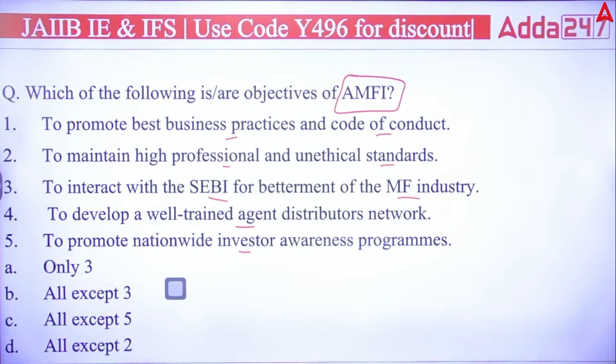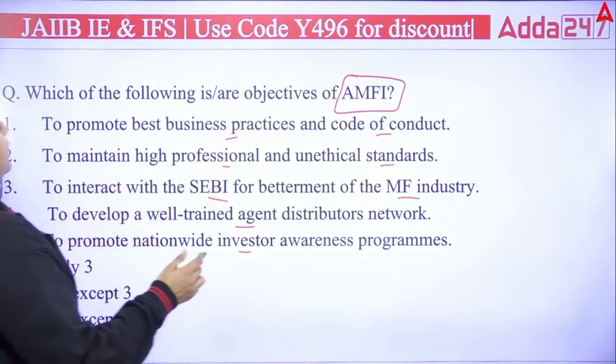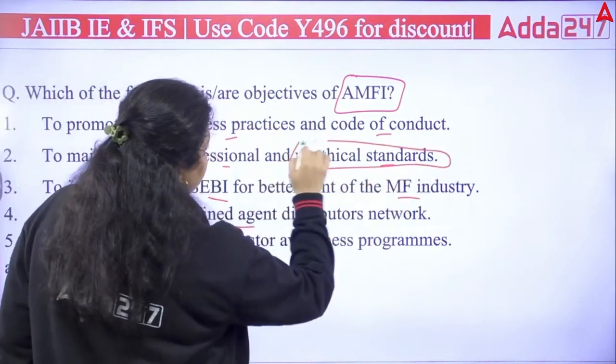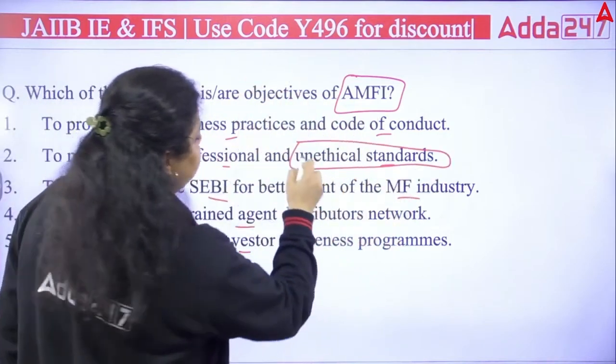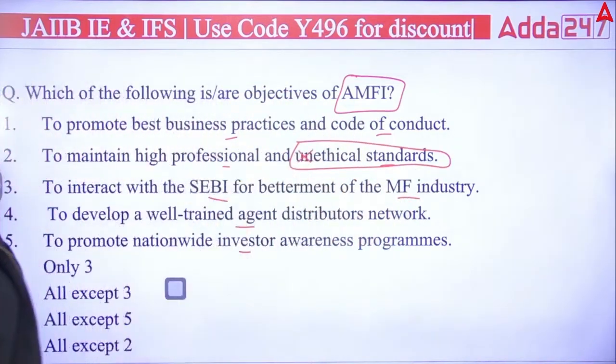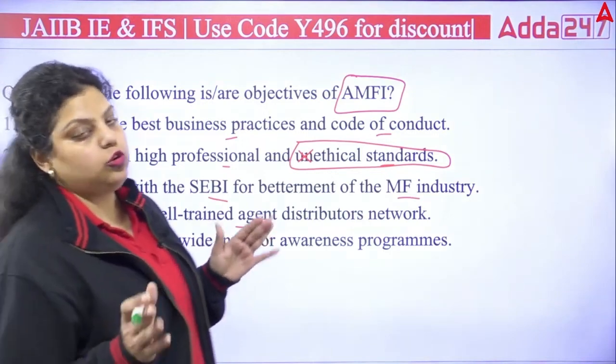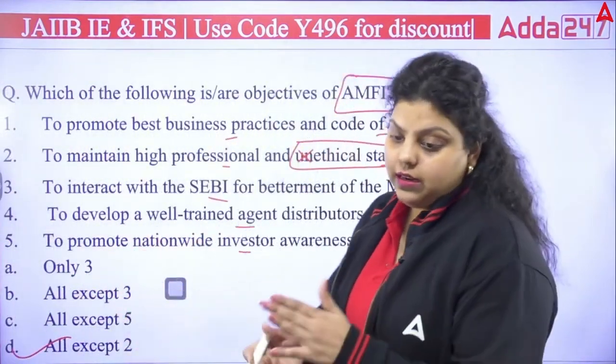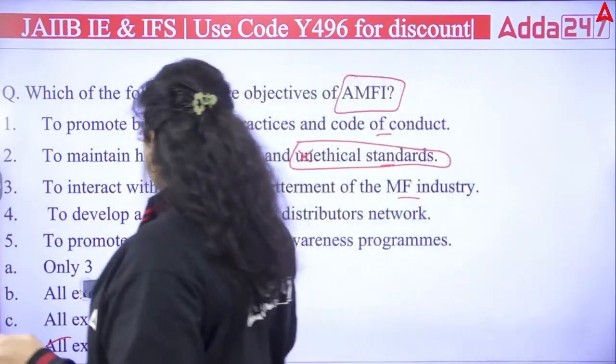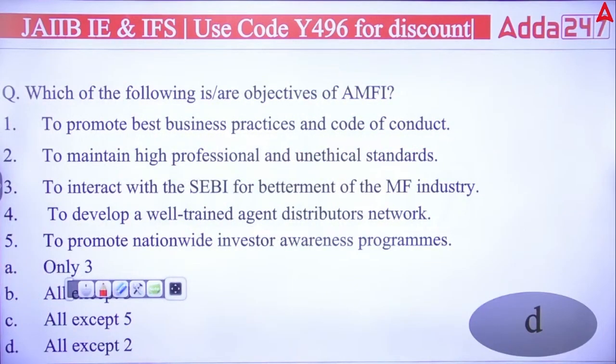Okay, so the first is correct, the second is half correct, not half. It does not maintain the unethical standard, it maintains the ethical standard. So this "un" is wrong. The right answer will be all are the objective except your second statement, because it is saying unethical standard. No, it should maintain the ethical standard in the industry. So the right answer will be your D. Okay, right answer is D.